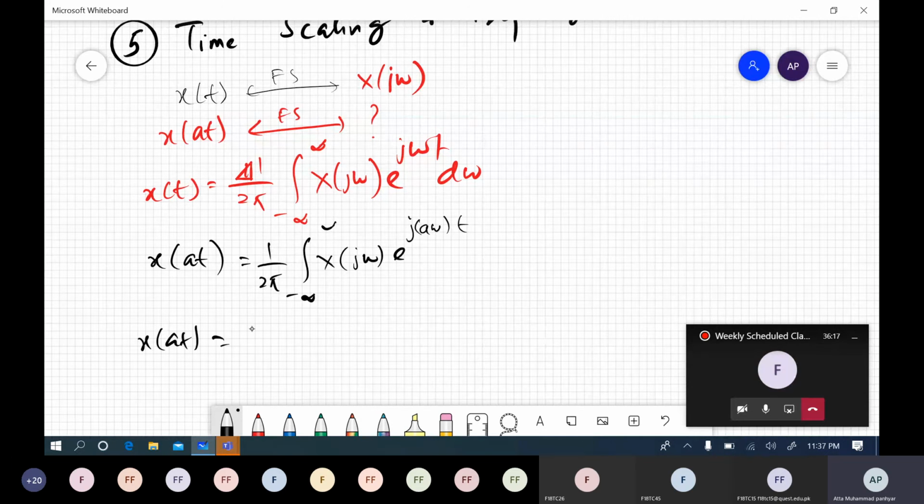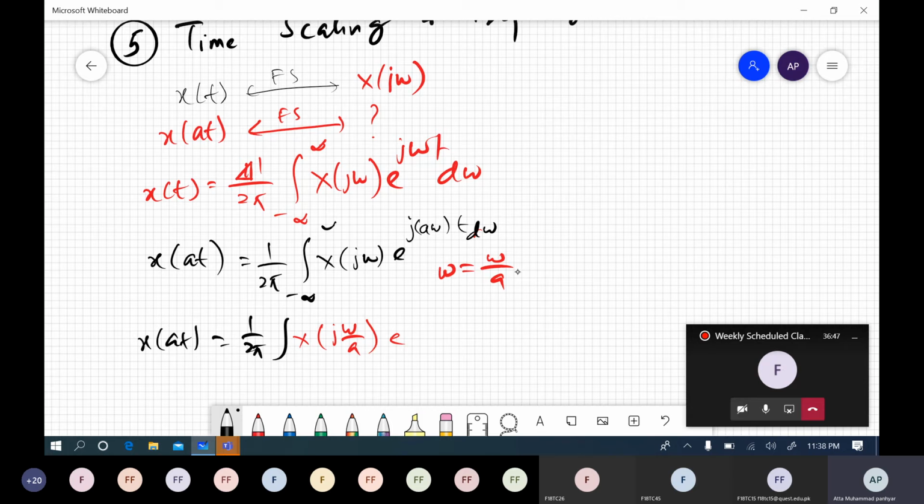Now x of at must be equal to 1 over 2 pi. For example, we say that now omega is equal to omega over a. So what we will get? X of j omega over a, right? E to the power, this is with respect to d omega, remember, right?